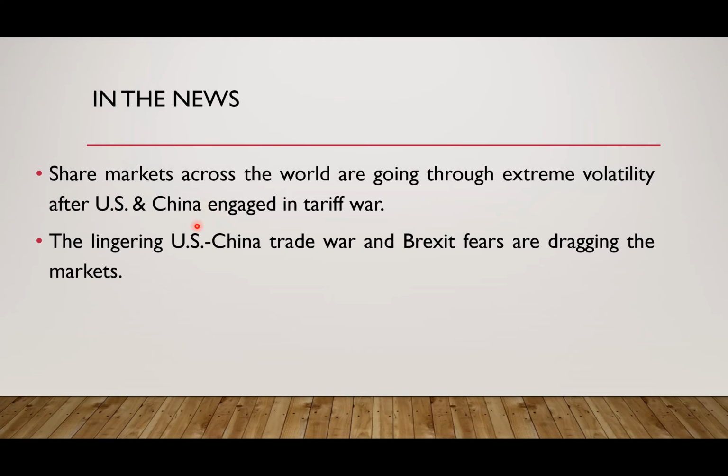Apart from the US-China trade war, there is another thing going on in the global economy, which is Brexit. Brexit means that Britain is going to exit the European Union. So what will be the impact on Europe's economy, and what will be the impact of Brexit on the economy of the countries which are doing trade with Britain and Europe? For example, India's economy can also get impacted. So Brexit and the US-China trade war are some major global incidents which might affect the global economy negatively. Right? So this is in the news.